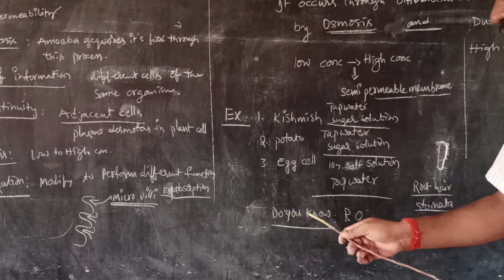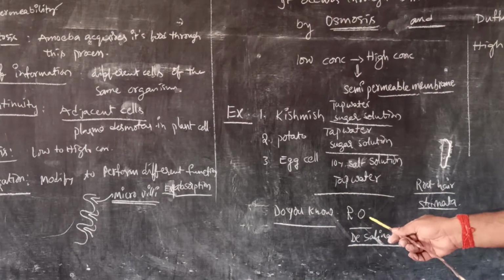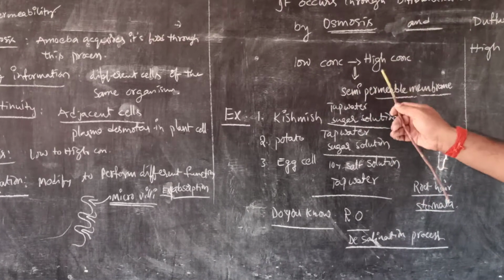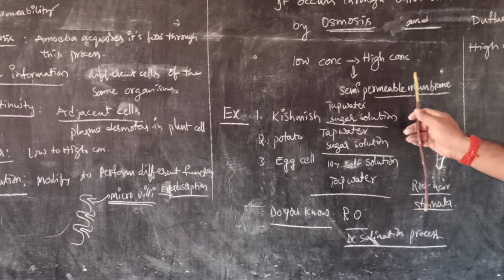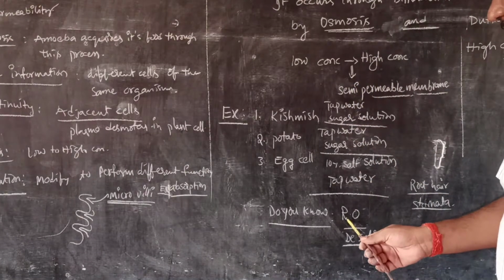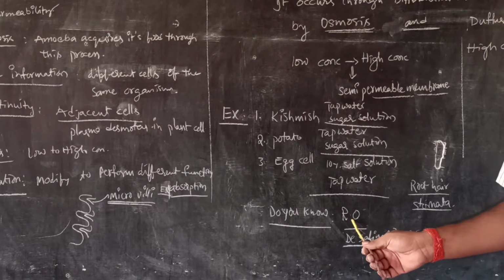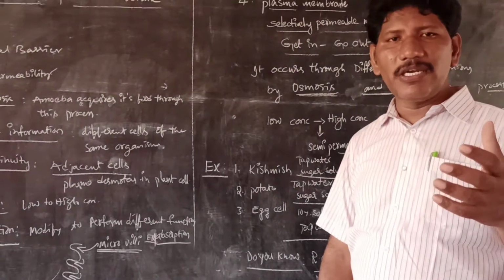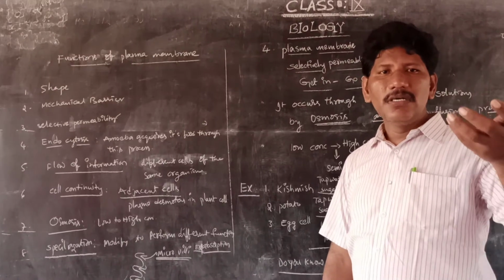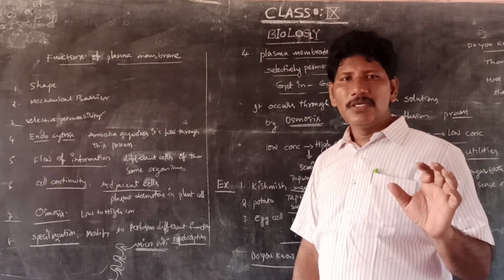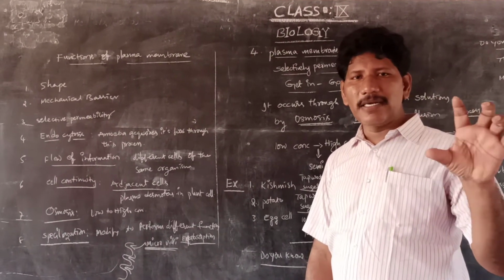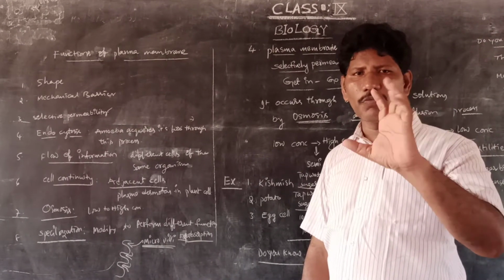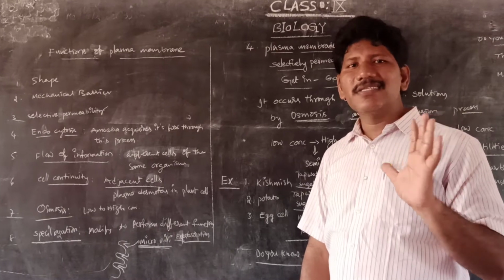But do you know, we have a separate technique called reverse osmosis. Osmosis means low concentration to high concentration, but here a plasma membrane is required. The same technique is used by the RO system. RO means reverse osmosis. We have practical experience of this in our drinking water systems, mineral water plants, the RO plant, where RO is written in capital letters. RO in the sense of reverse osmosis.